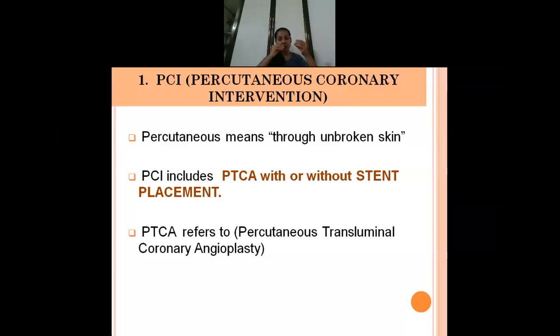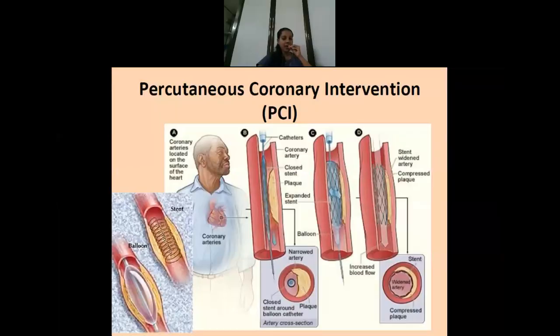So don't get confused. I have seen many of them saying percutaneous transluminal coronary angiogram. It's not angiogram, it's angioplasty. So I'll just use the term angioplasty or PTCA. Now this PCI, as I told, is PTCA with or without using a stent.